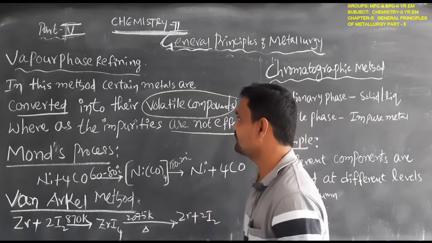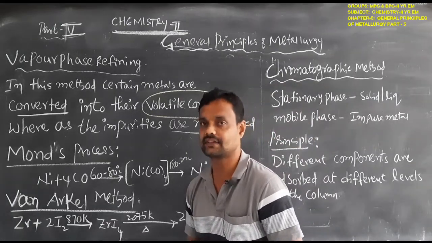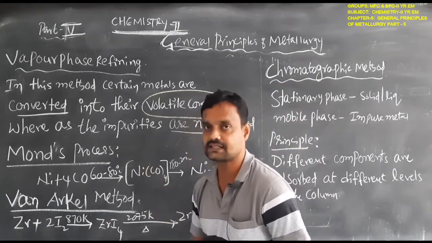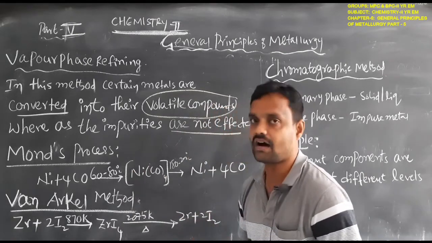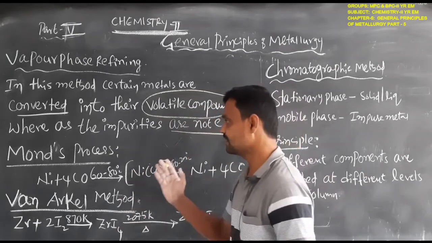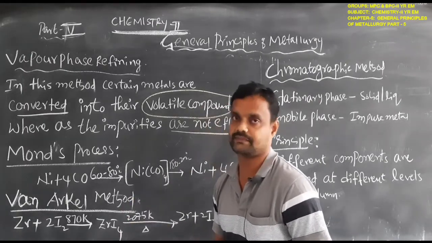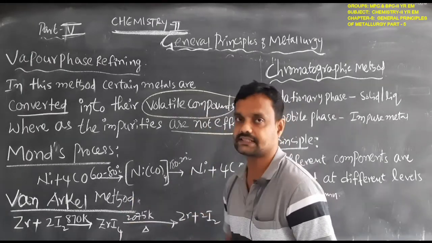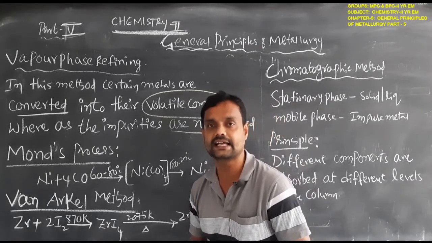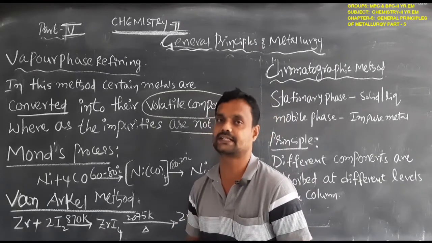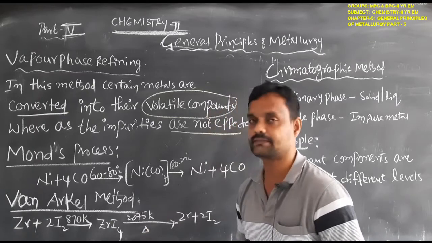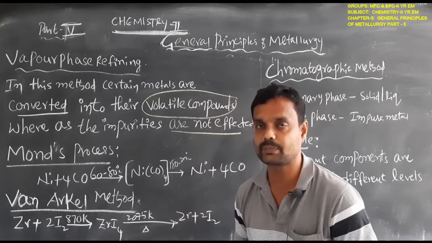In this vapor phase refining, there are two processes. One is the Mond process, another one is the Van Arkel method. The Mond process is especially for purification of nickel metal, and the Van Arkel method is especially for purification of